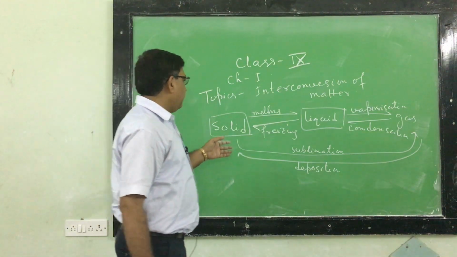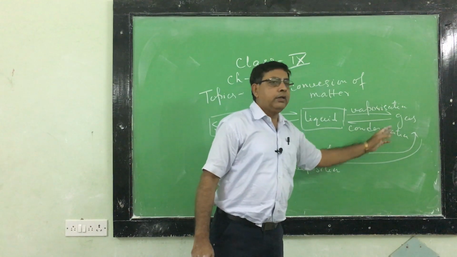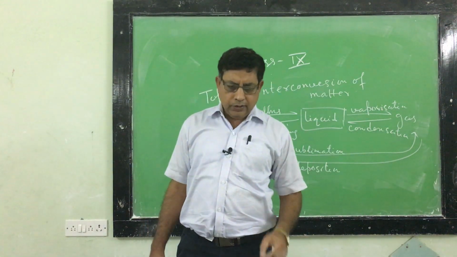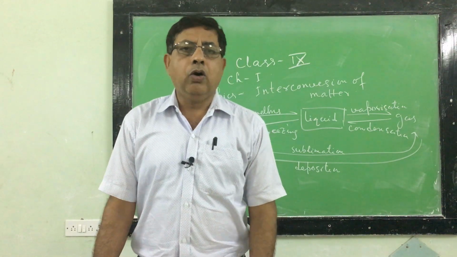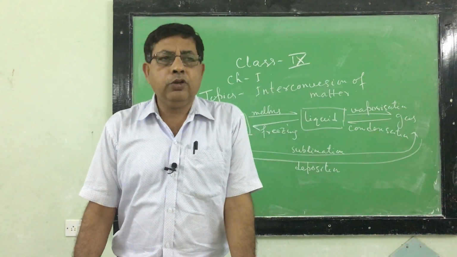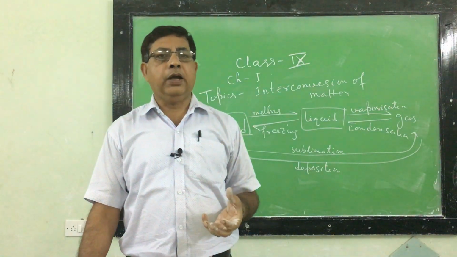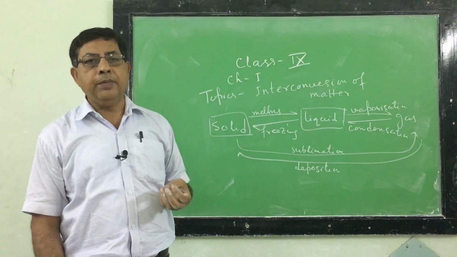Now there are some substances which directly change from solid to gas. This is known as sublimation. You have noticed that ammonium chloride or camphor or naphthalene, when kept in the atmosphere, gradually disappear. Why? Because naphthalene or camphor is a sublime substance.